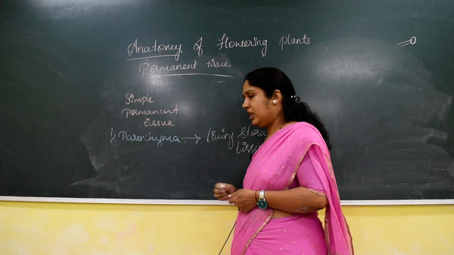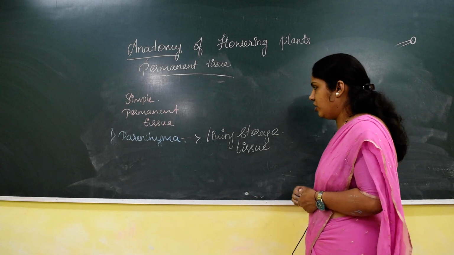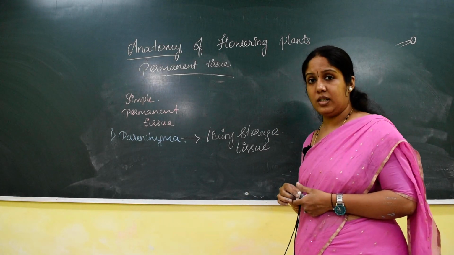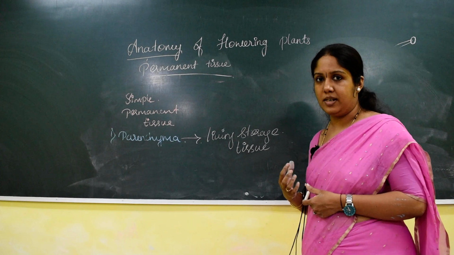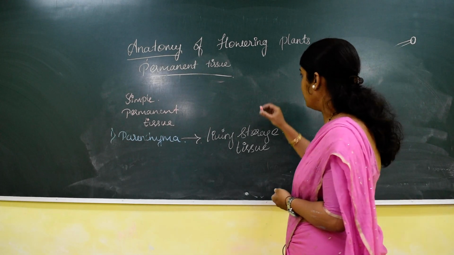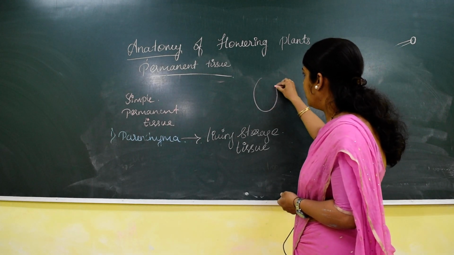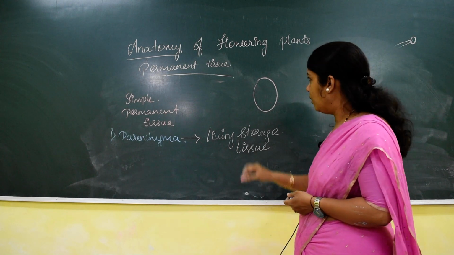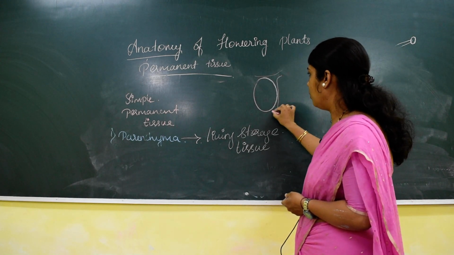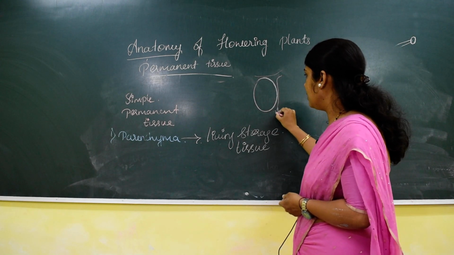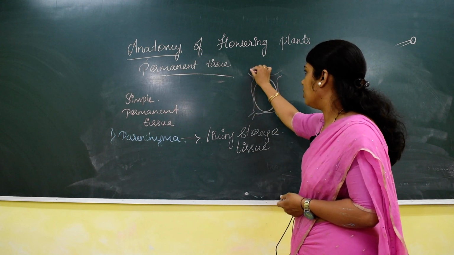Now before going with the living storage tissue, when is a cell called living and when is a cell called dead? That is one of the concepts. Let us consider this as a plant cell which is surrounded by an outer cell wall. Plant cell means you have to remember there will be an outer cell wall.